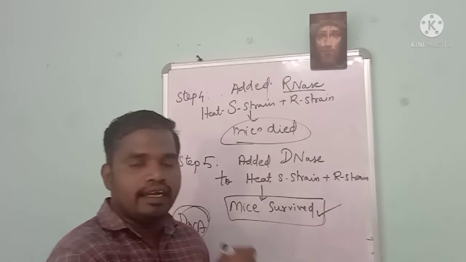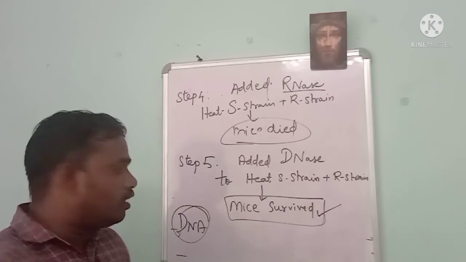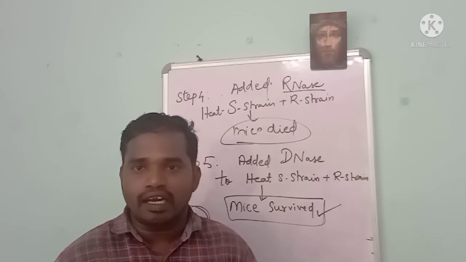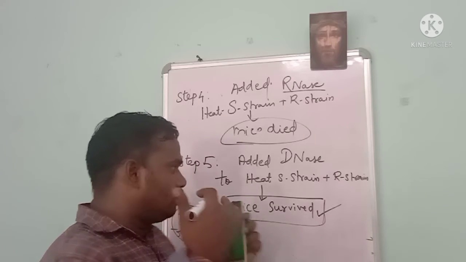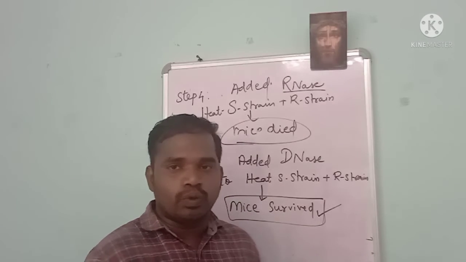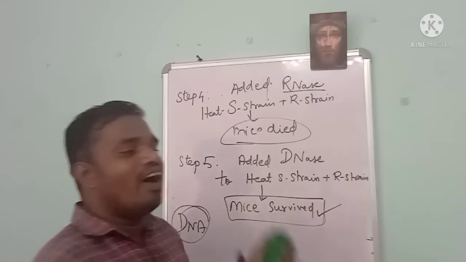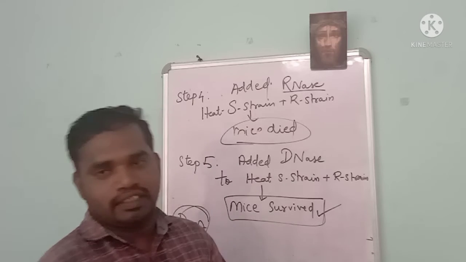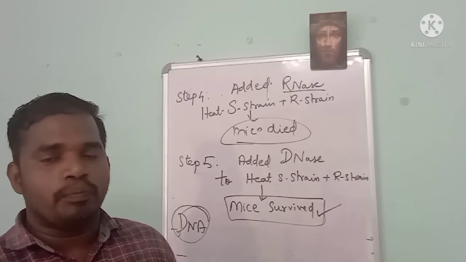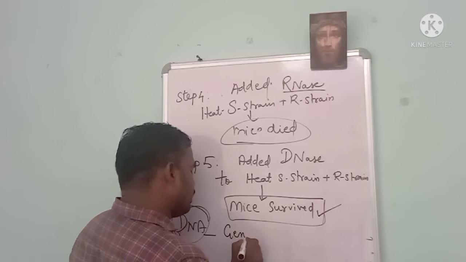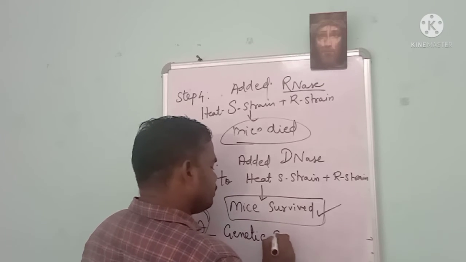So the heat-killed S strain transferred DNA to the R strain, and thereby the R strain became virulent. It can cause pathogenicity. So DNA is the genetic material. Okay.